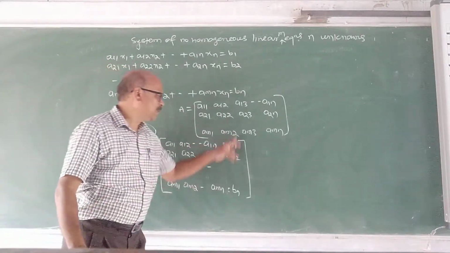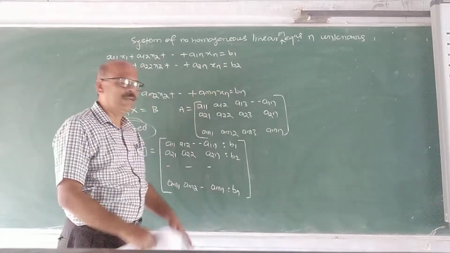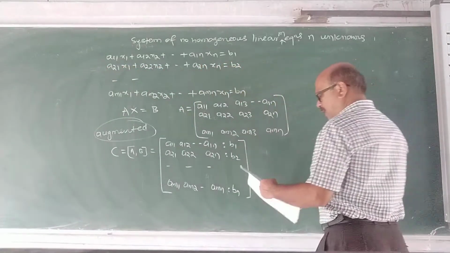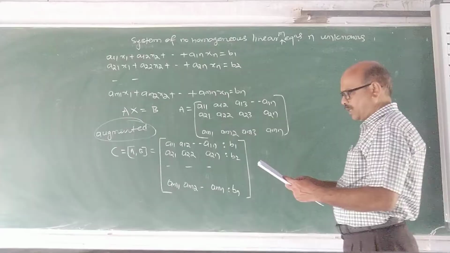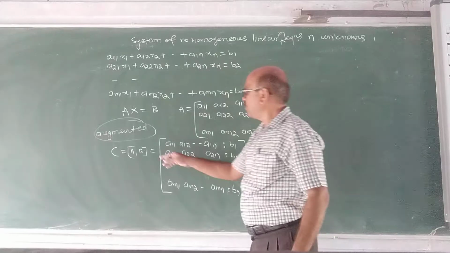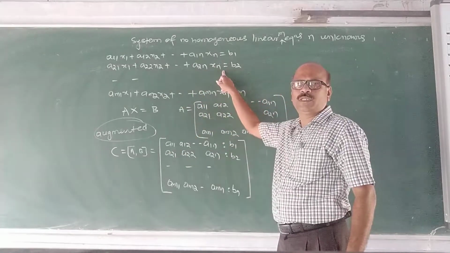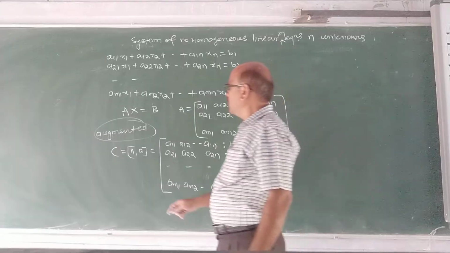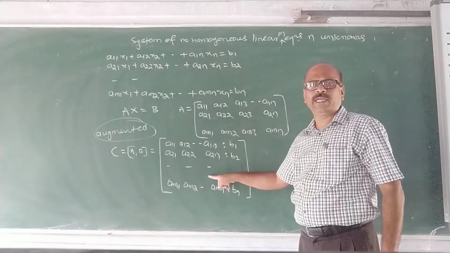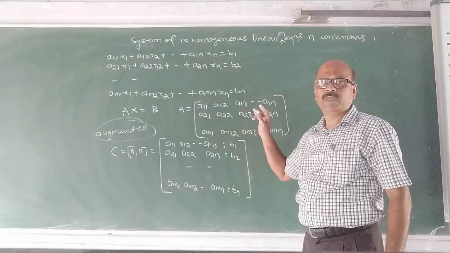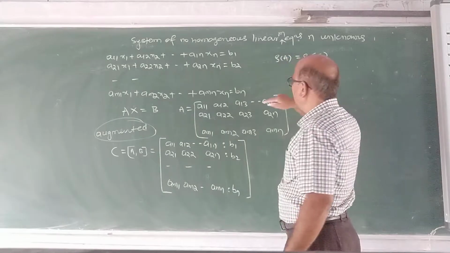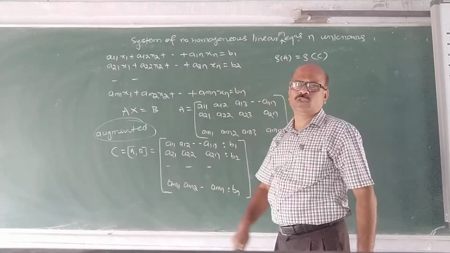Now this consists of one additional column, that is B1, B2, etc., Bn. Now this is called the augmented matrix. Now, the necessary and sufficient condition for this system of non-homogeneous equations to have a solution is that the rank of this coefficient matrix and the augmented matrix must be the same. If rank of A is equal to rank of C, then only this has a solution.